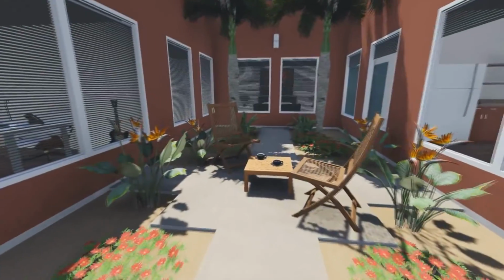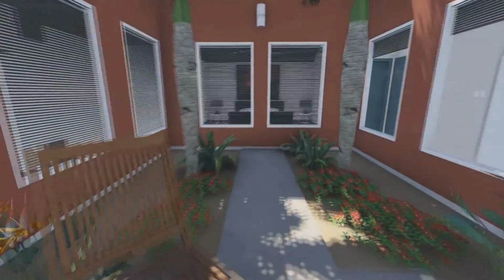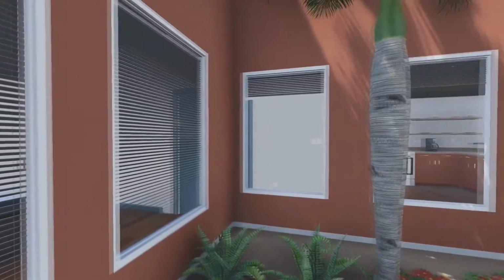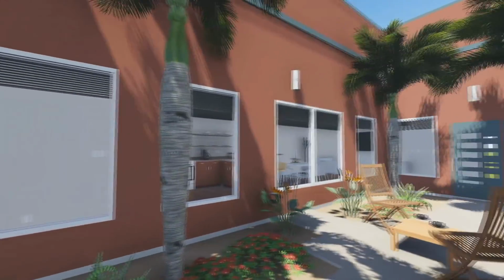Atria are a popular design feature because they give their buildings a feeling of space and light. The atrium has become a key feature of many buildings in recent years.